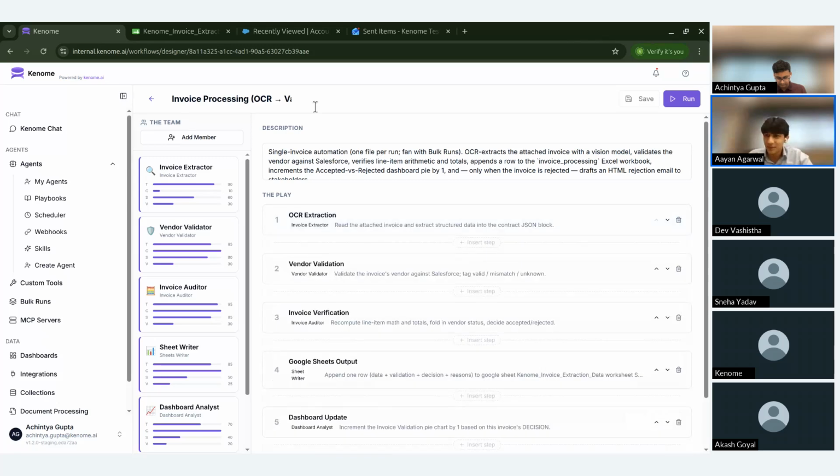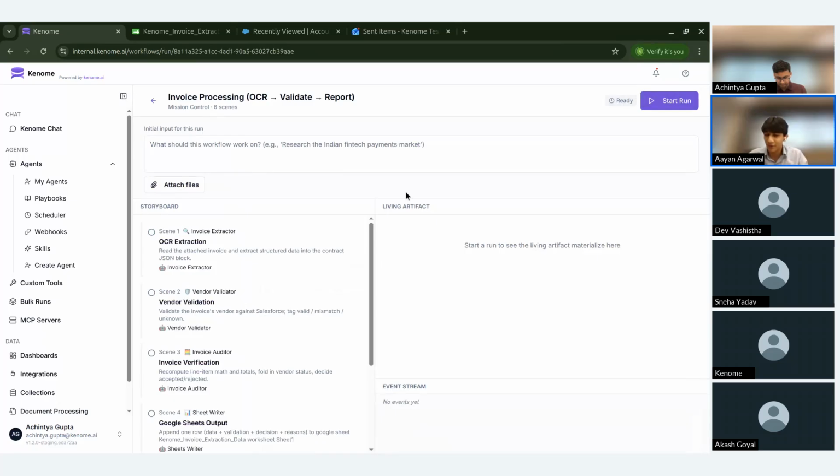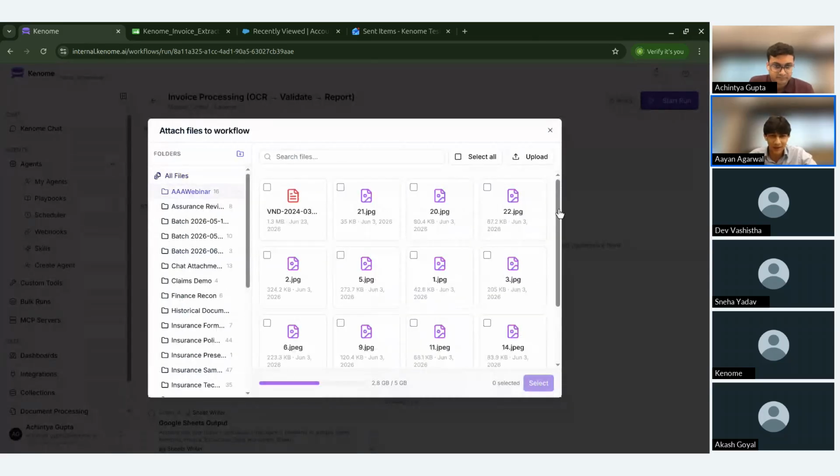So basically, this playbook is one that we had created for one of our customers. They were facing an issue in which their finance team was spending an enormous amount of time basically reading invoices, extracting the details from it, and validating them. So, with the help of this playbook, we essentially help them automate all of that work for them, right?